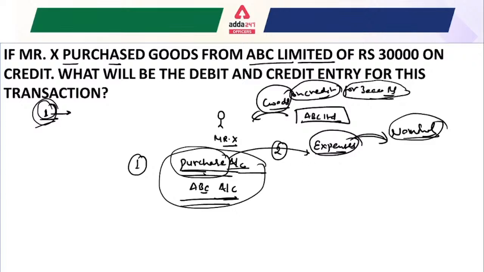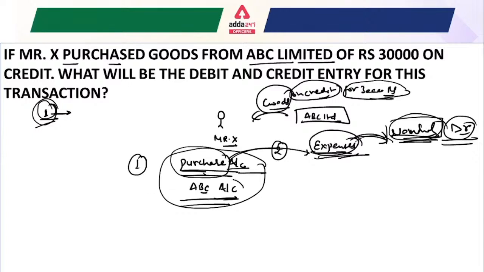So the purchase account belongs to your expenses, and expenses come in your nominal account, because the golden rule of accounting says that all the expenses, gains, income, losses come under the nominal account category, and also says debit all the expenses. So here purchase is an expense, so just debit this.